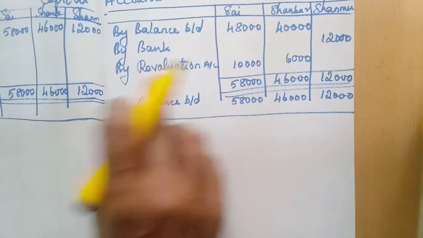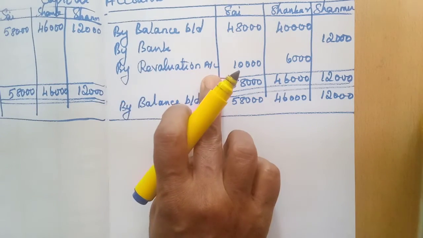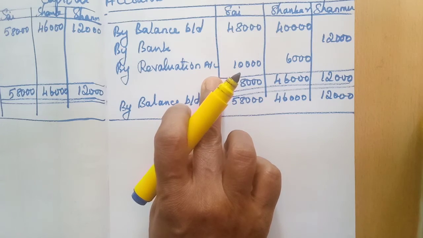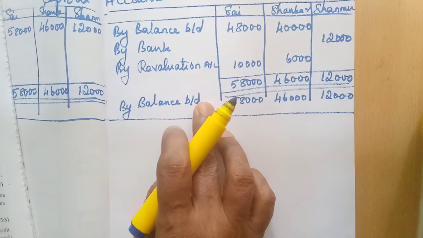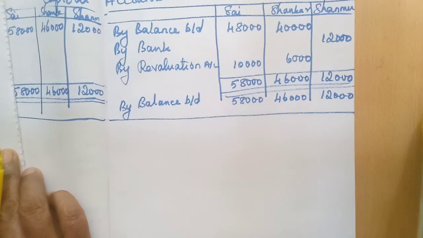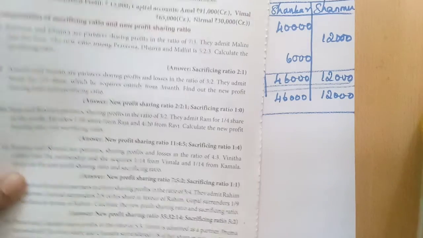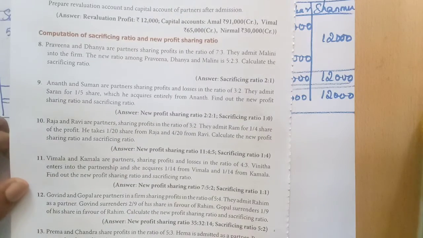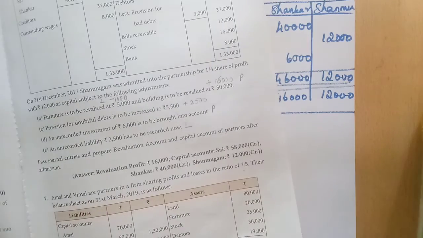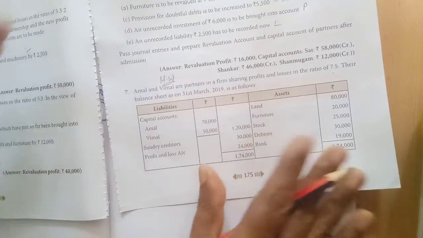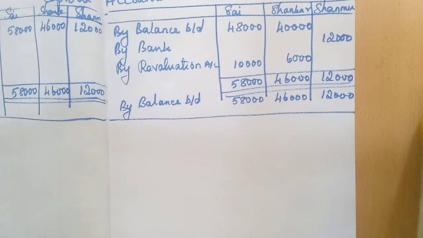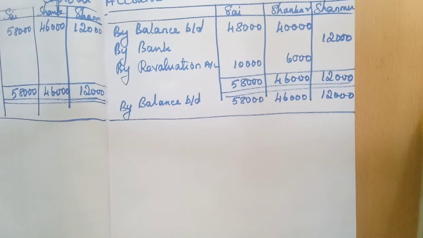Okay, like this. Here 3, 4 items we will, one more profit and loss account we have to prepare. Okay, that's all they have asked, isn't it? Prepare revaluation account and capital account of partners. So your homework is the 7th problem. Okay students, so you do the 7th problem as the homework and update the notebook. Okay, so I will mark here it is the homework. Okay, for you. Okay students, do it and keep your notebook updated. Okay, thank you very much.